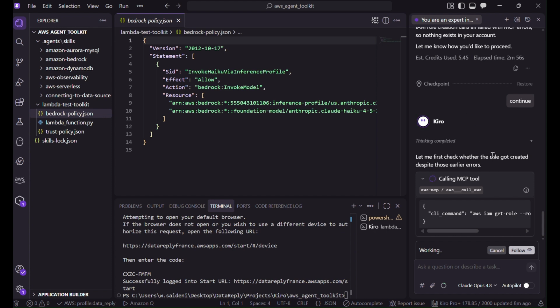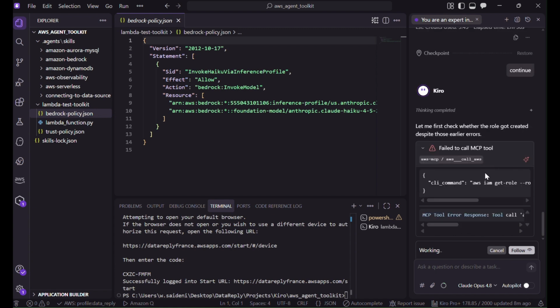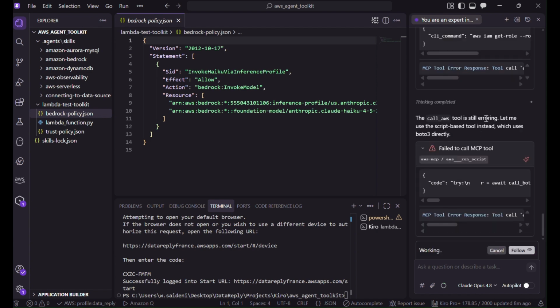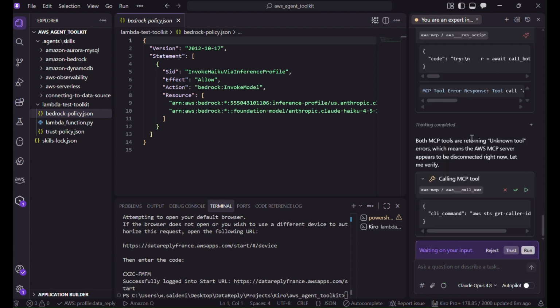We check whether a role got created. Okay, doesn't work. Both MCP calls are returning an unknown tool error, which means the AWS MCP server needs to be disconnected right now. I don't think so.